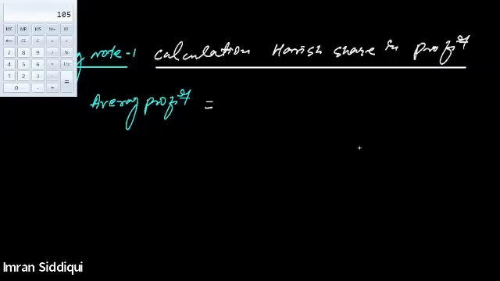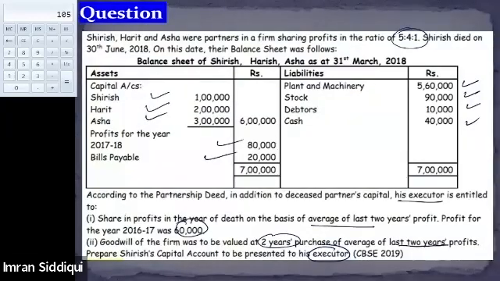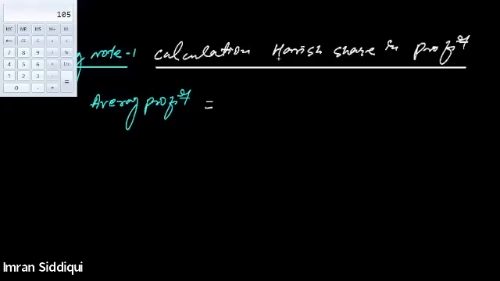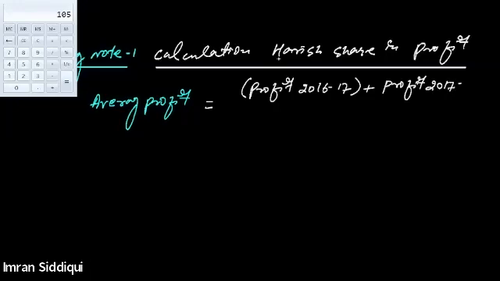Profit of the year 2016-17, and then we will take the profit of the year 2017-18. Profit of 2016-17 plus the profit of 2017-18, divide this by 2, right? 2 years to get the average profit of the last 2 years.